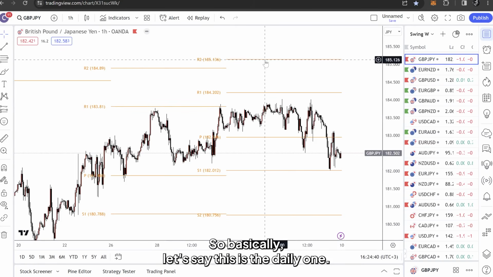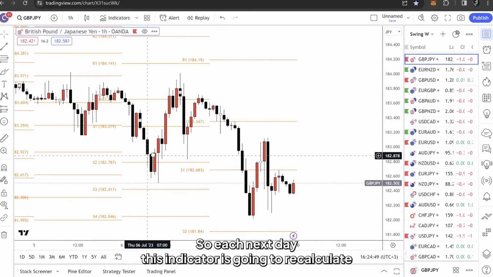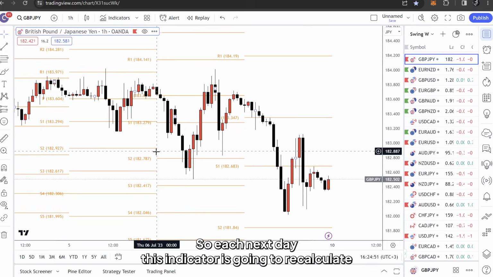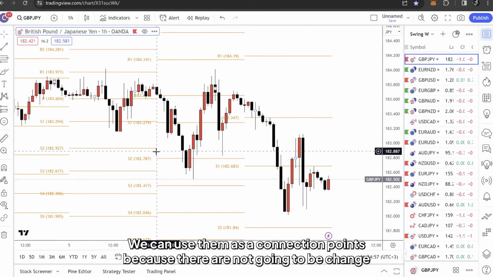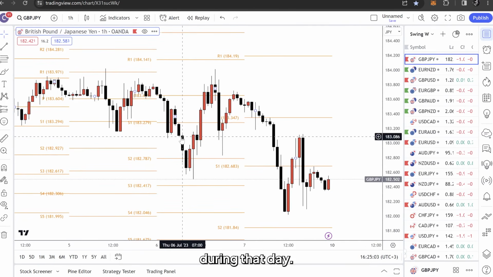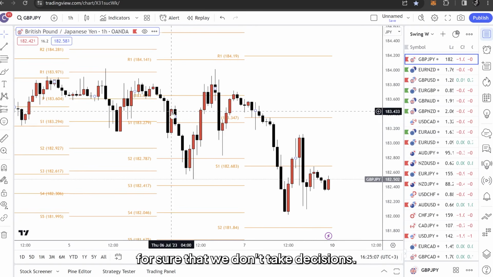So basically, let's say this is the daily one. You see, each next day, this indicator is going to recalculate everything and will give us the levels for the next day. We can use them as connection points because they are not going to be changed during that day. So we will know for sure that we don't take decisions.